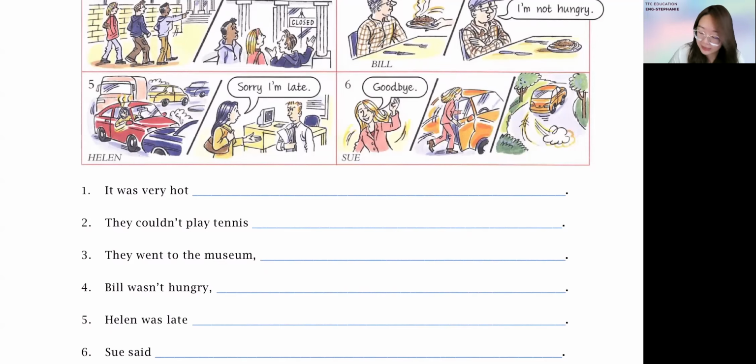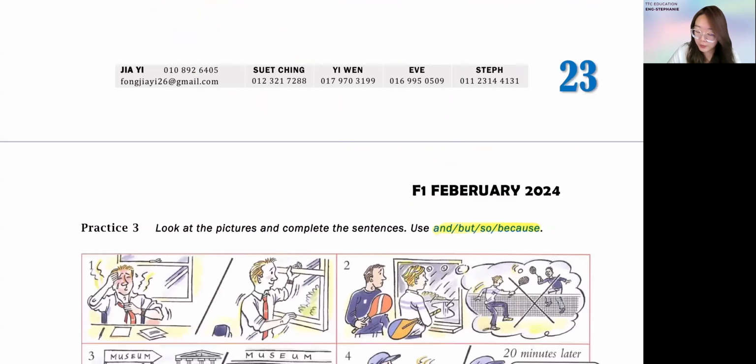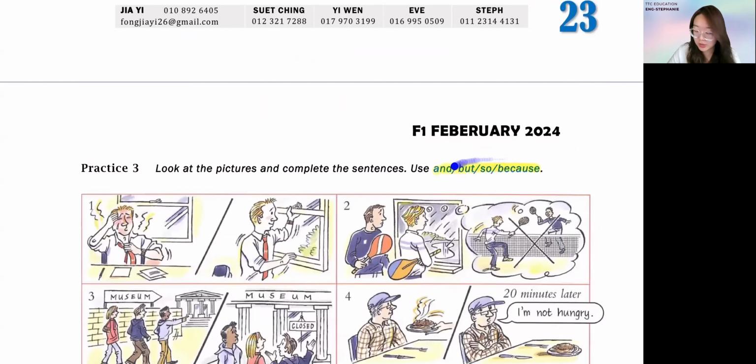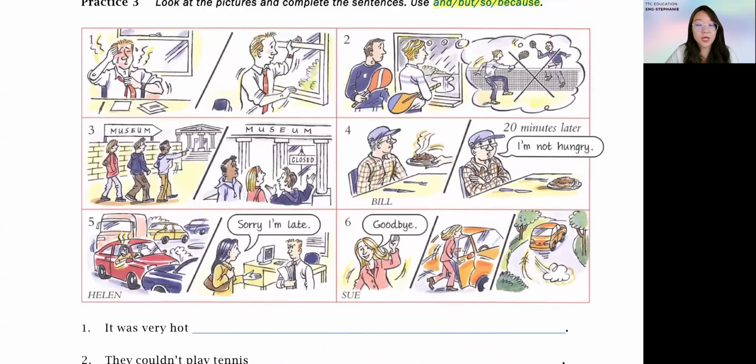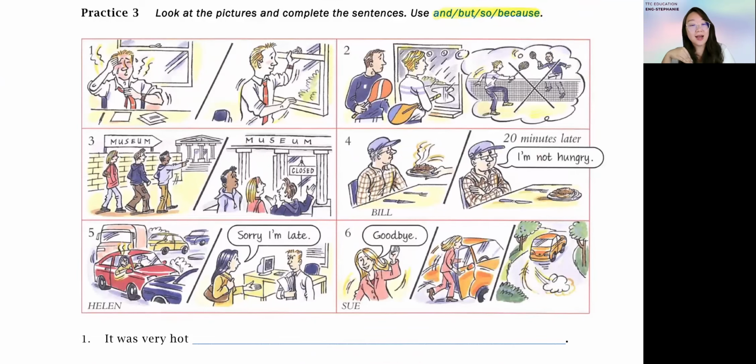Oh, by the way, because this is purely free writing, you can write whatever you think is relevant, as long as it's relevant to the pictures and uses the coordinating conjunctions mentioned. You can add additional information, or give a name to the character in the picture above. No worries. Later when I discuss my answer, if you are still not very sure about your answers, just let me know and I'll help you check. Put it into the chat box and let me know.